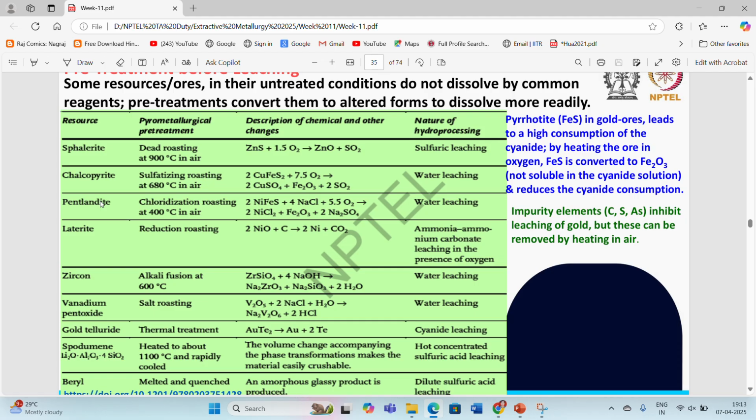Coming to pentlandite, which is an ore of nickel, we generally go with the chloridization roasting process to convert the nickel sulfide into nickel chloride, and that nickel chloride can be easily leached out with the help of water only. Then coming to laterite, which is also an ore of nickel, we generally go with a reduction roasting pre-treatment process so that we can convert the nickel oxide into nickel metal, and this nickel metal can be processed with the help of ammonia and ammonium carbonate leaching in the presence of oxygen.